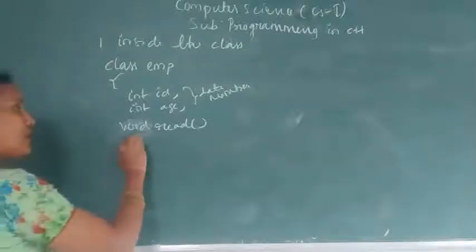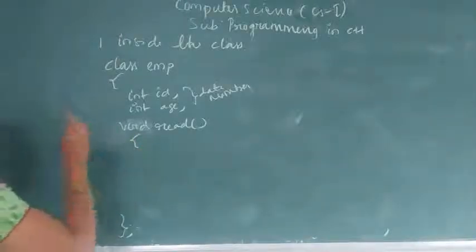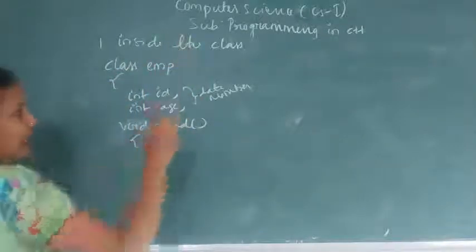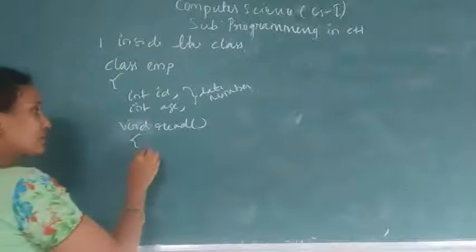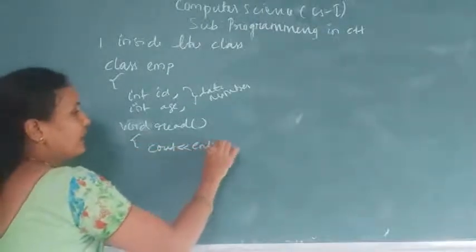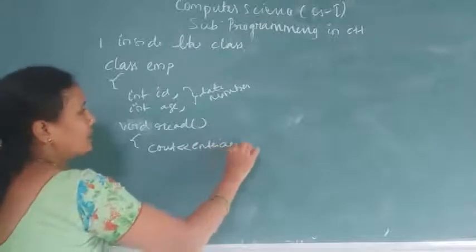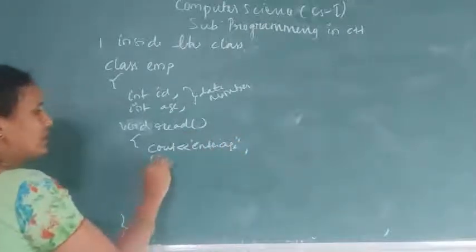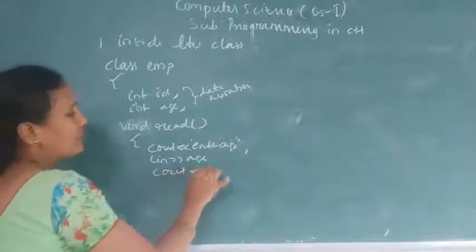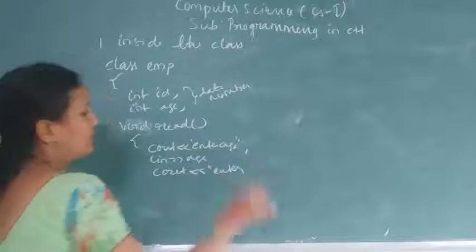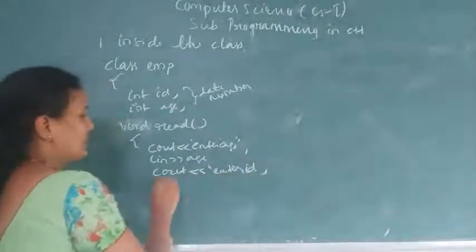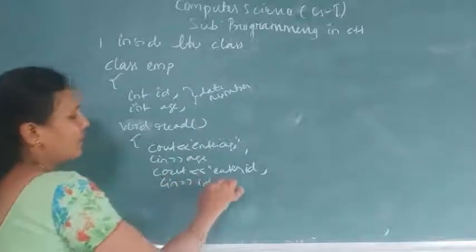So this is called declaring a function inside the class. Void read, cout enter age, next cin age, cout enter ID, cin ID.